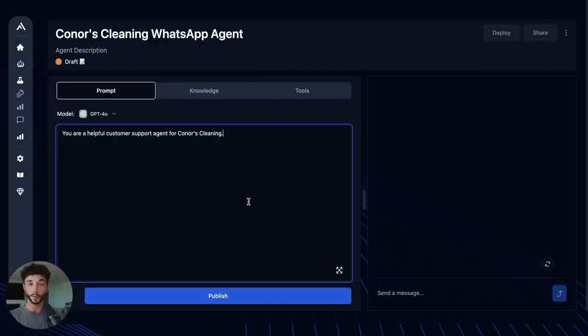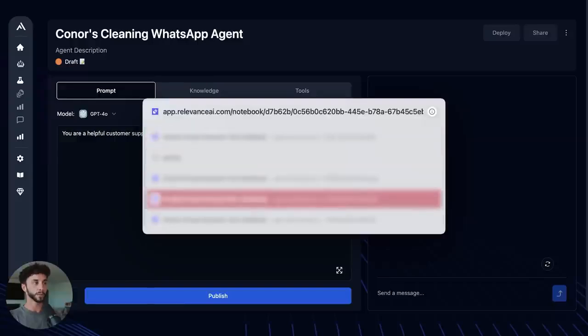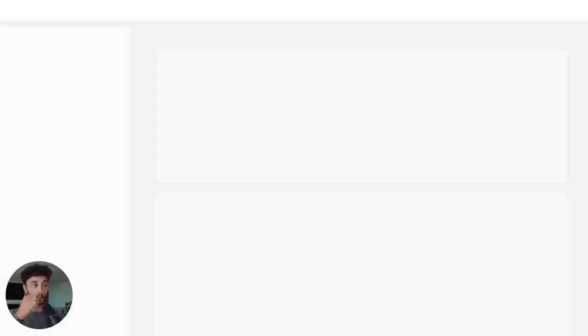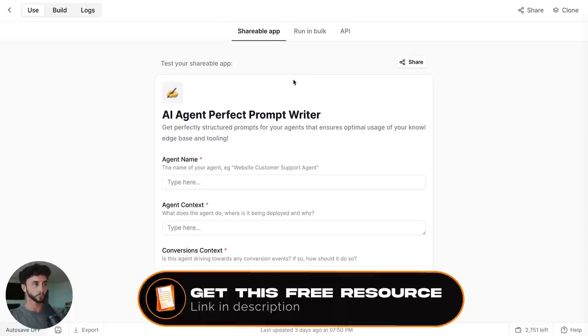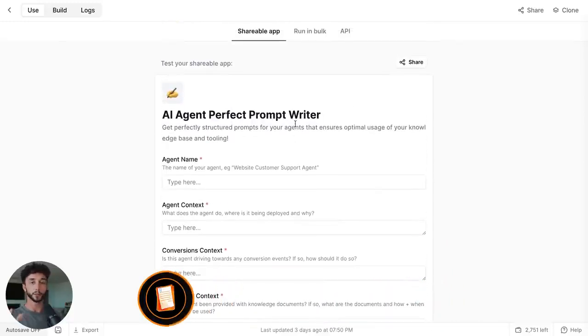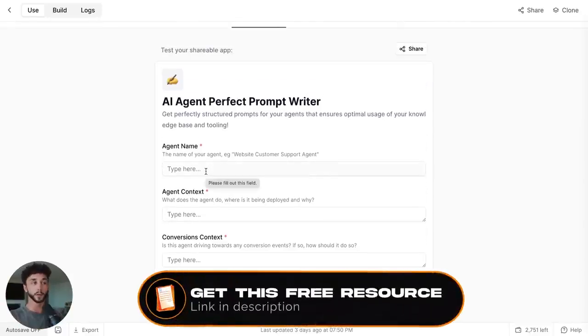My go-to method of rapidly creating prompts for AI agents is using a relevance tool that I've created, and I said I'd give this to you guys for free as well. That's going to be included in the resources. But if I go to use here, it's a prompt writer that includes all of the information from how we do prompting at Morningside, which is based on research and includes all the key things like role, task specifics, context, explaining how to use the tools that it's been provided as well. So I'm just going to fill this out quickly here and then get a prompt, and you guys can steal my prompt from the resources, or you can use this as well to create your own.